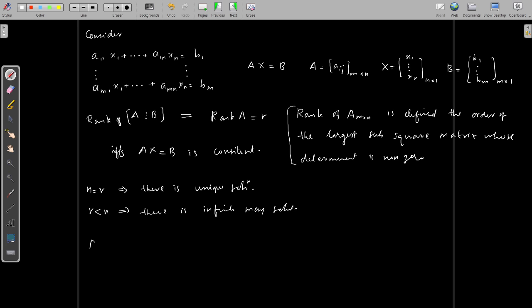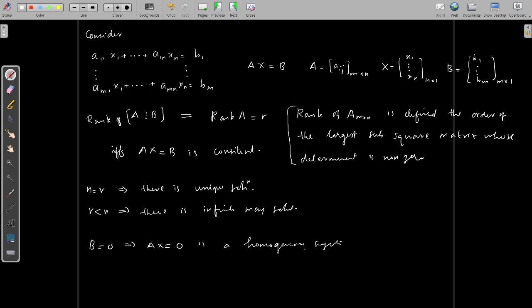When b equal to 0, we call the system Ax equal to 0 a homogeneous system. In this case, the system is always consistent, because when you put x equal to 0, that means x1 equal to 0, x2 equal to 0, etc., you get at least one solution for this system.